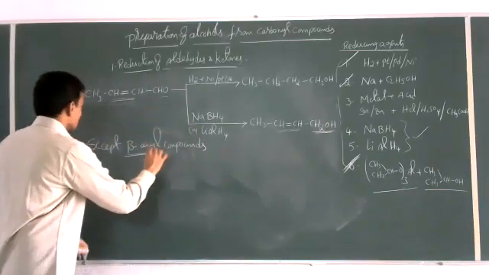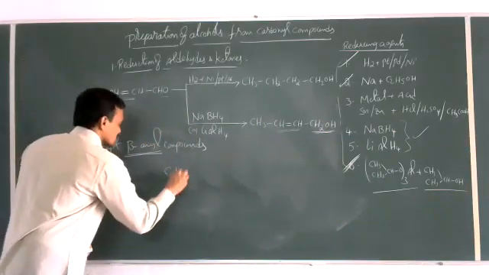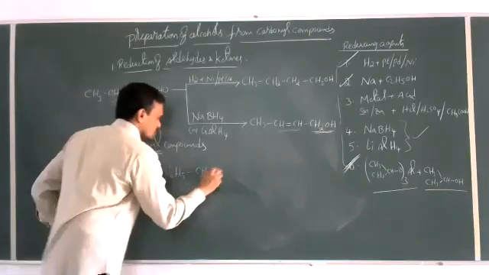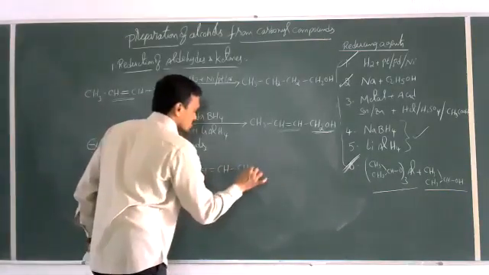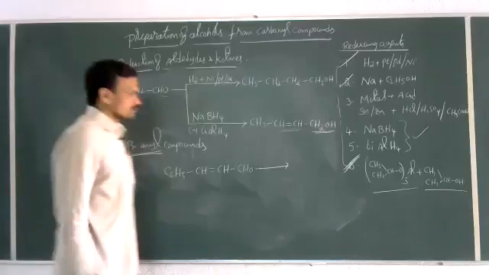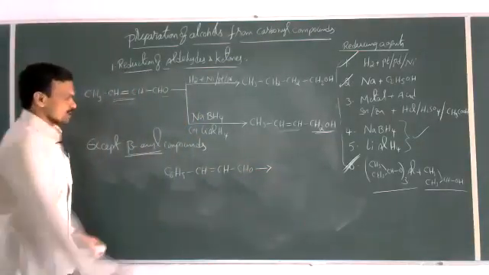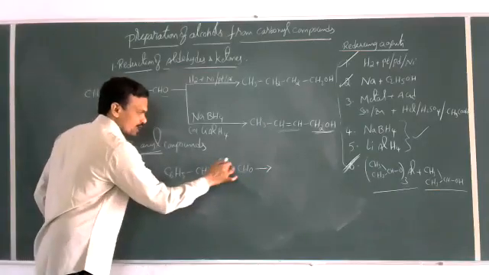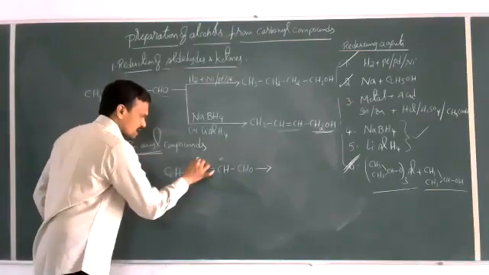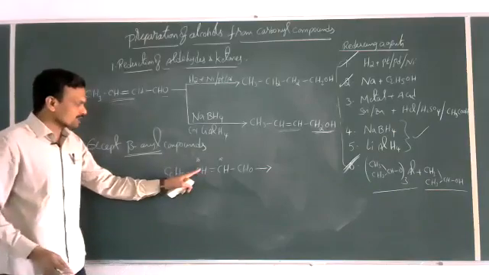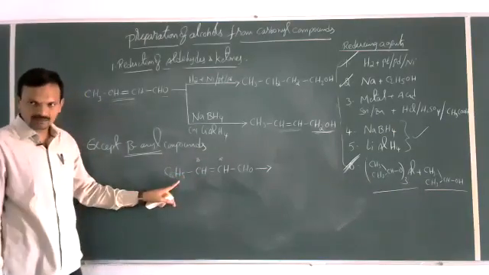Let us take one example: C6H5-CH=CH-CHO. Here the carbon bearing the functional group is the alpha carbon. The next carbon is the beta carbon, and on the beta carbon an aryl group is present.